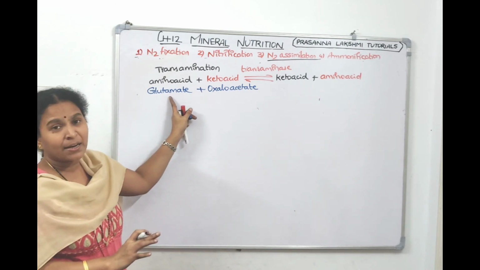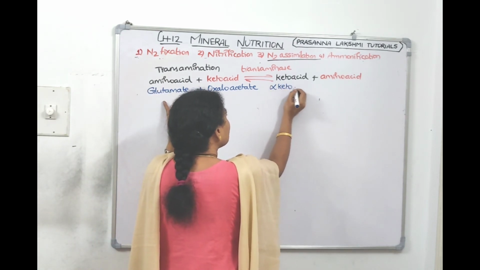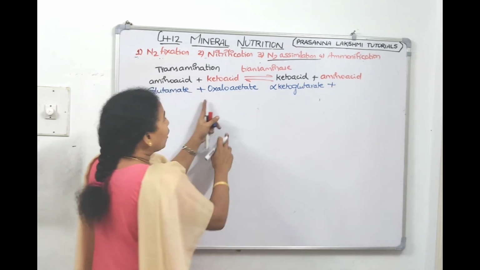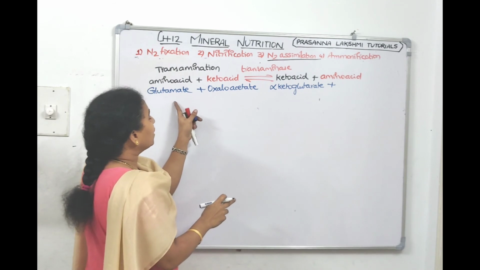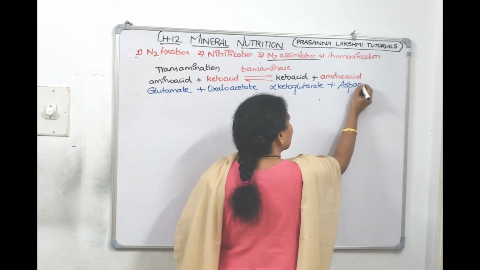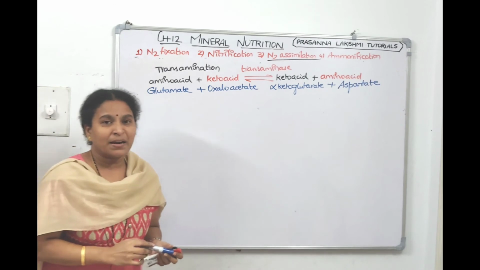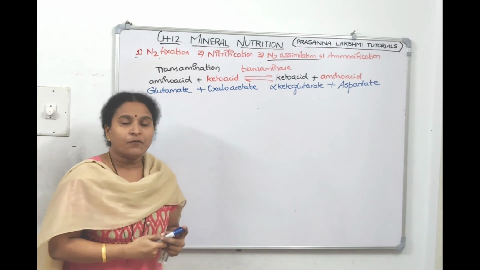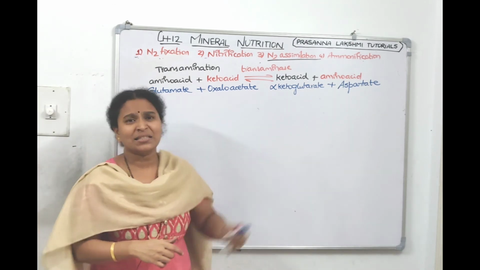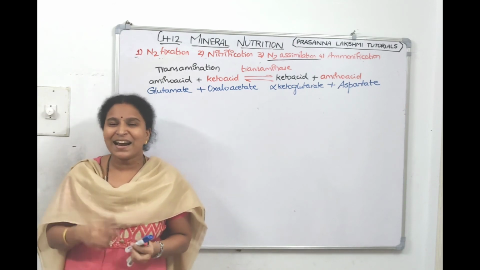Glutamate, after donating the amino group, becomes a keto acid. The name of the keto acid is alpha ketoglutarate. And the oxaloacetate, after taking the amino group, becomes an amino acid. The name of the amino acid is aspartic acid. We can call it aspartate. So this is an example of transamination. Since ammonia is toxic, ammonia will make amino acids either by reductive amination or transamination.